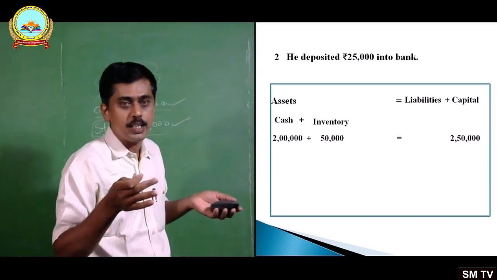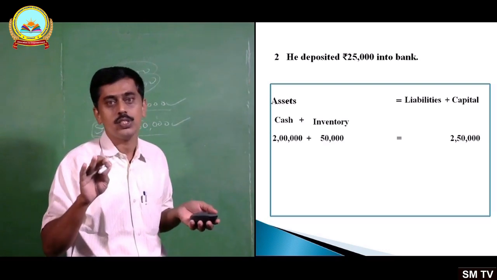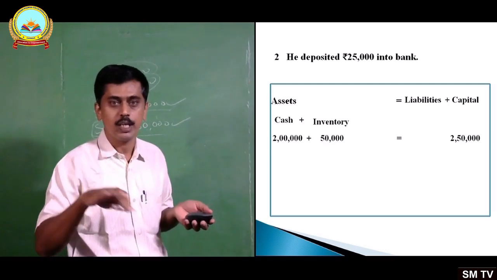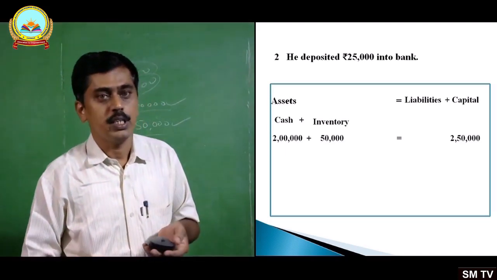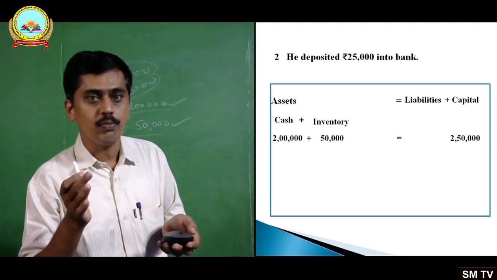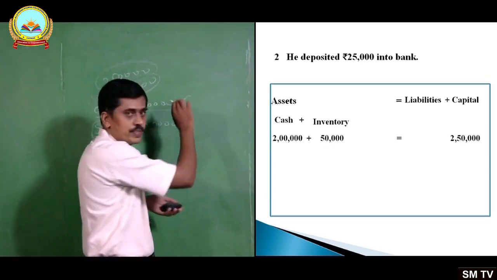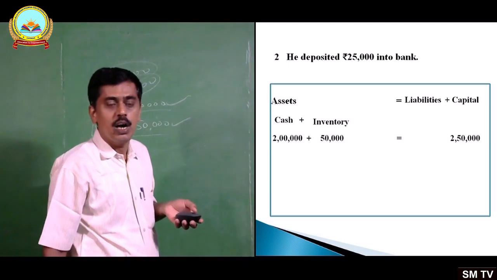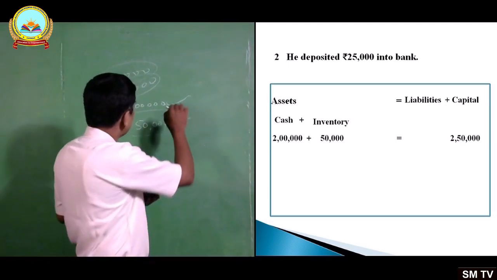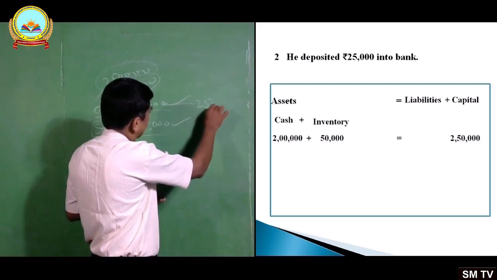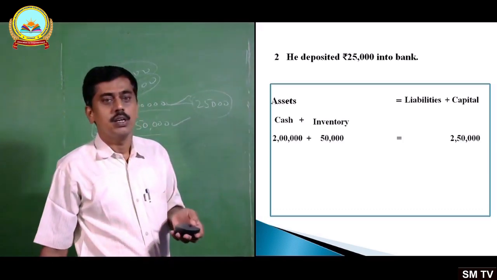I hope you are getting it. Cash 2 lakh, inventory 50,000. This is the existing situation. Capital 2,50,000. Now let me take that second point. He deposited rupees 25,000 into bank. He has 2 lakh rupees cash, you know. Yes, 2 lakh rupees cash. Of the 2 lakh rupees, what he does? He takes 25,000 rupees.